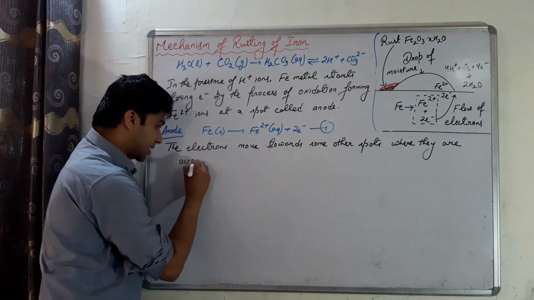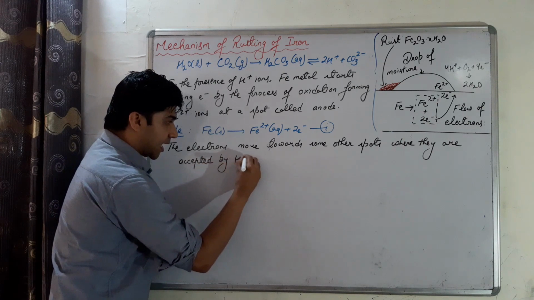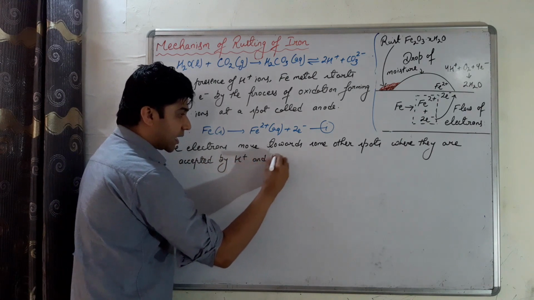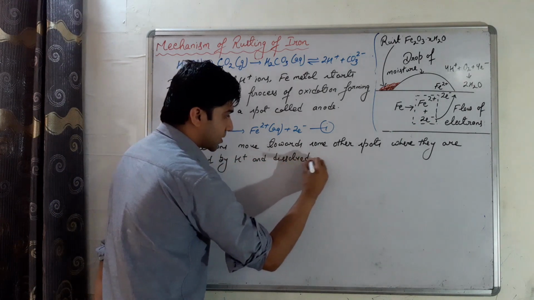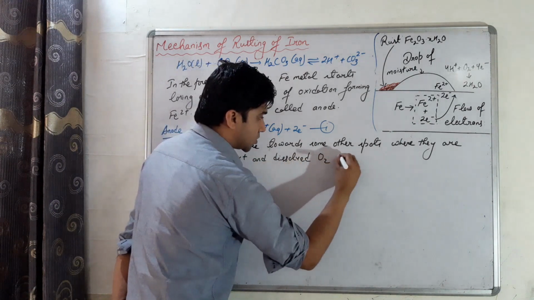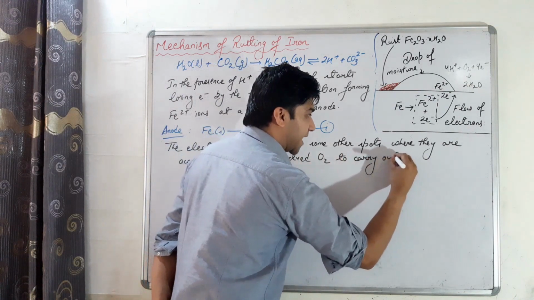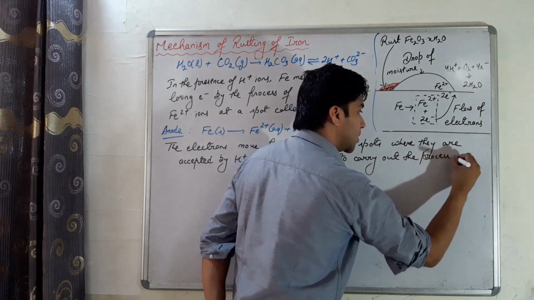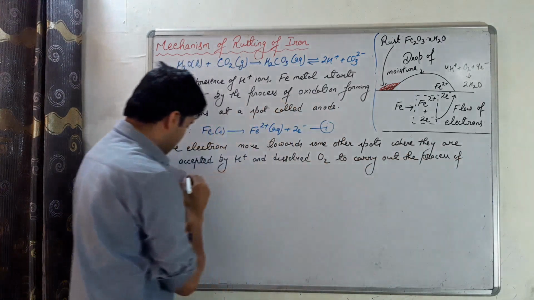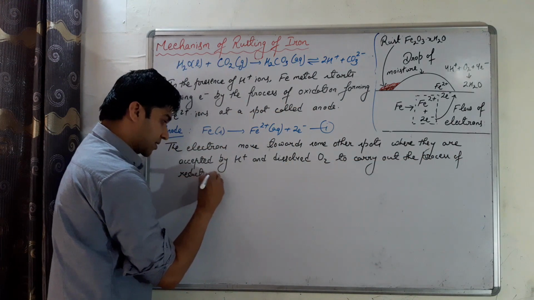Where they are accepted by hydrogen ion and dissolved oxygen to carry out which process? To carry out the process of reduction.